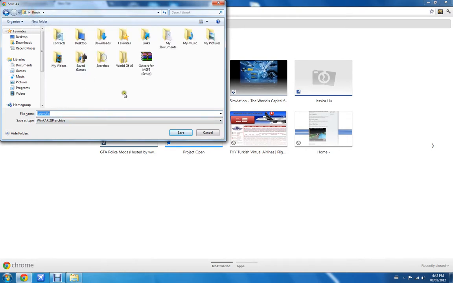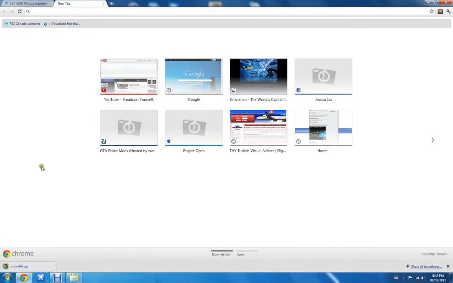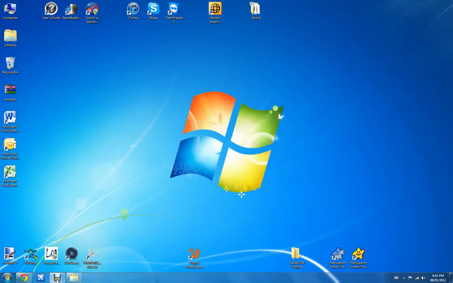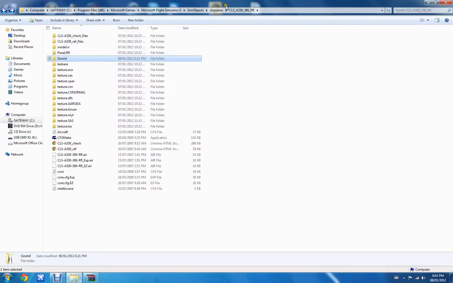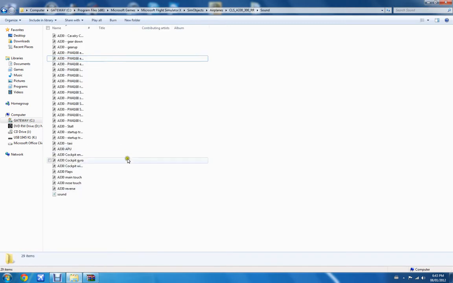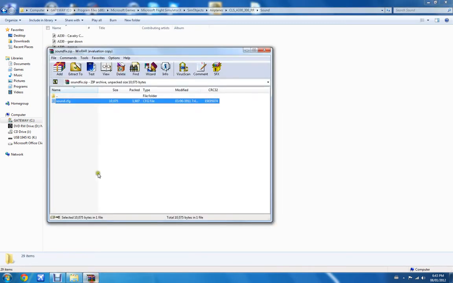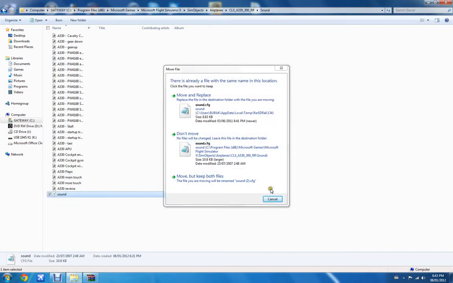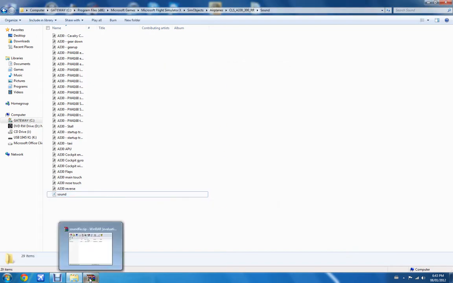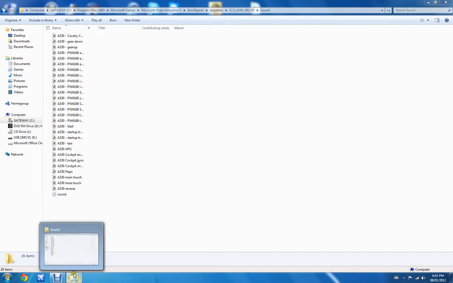So we'll put that on our desktop, and we can close this. Okay, so sound fix and sound config, or CFG. Now go back to the program files under CLS A330R, and before you do this, you want to drag the sound CFG into this, and I'm not going to do that because I like the other engine sounds from the other A330.